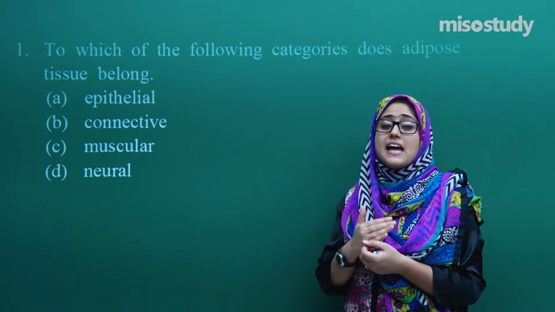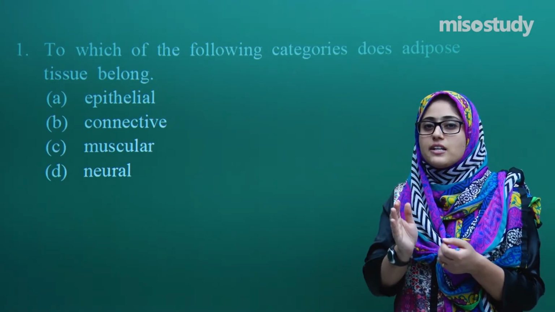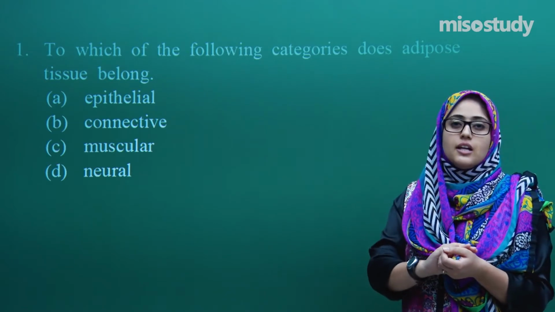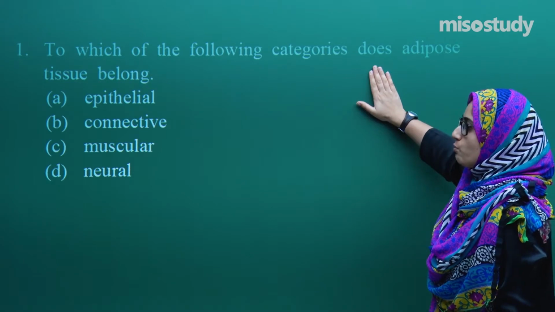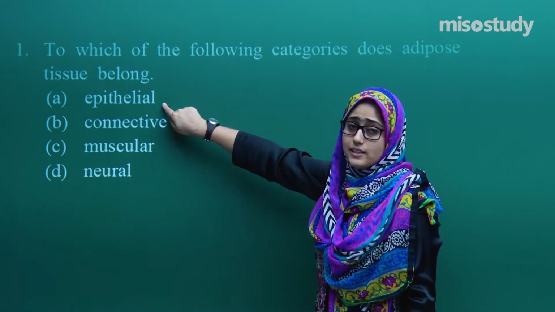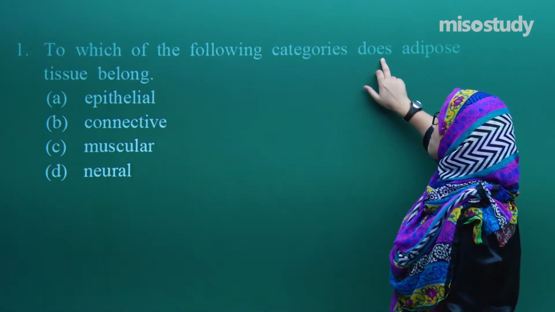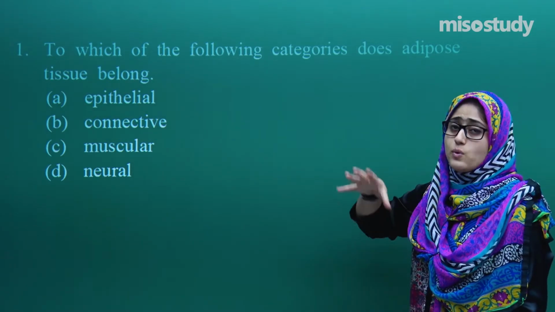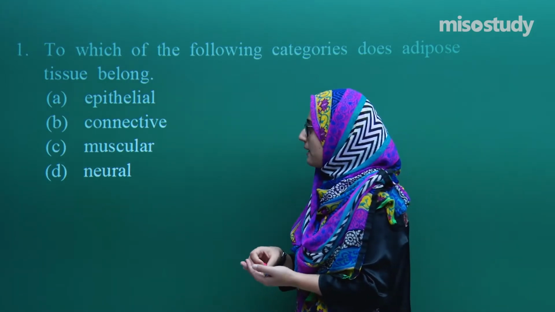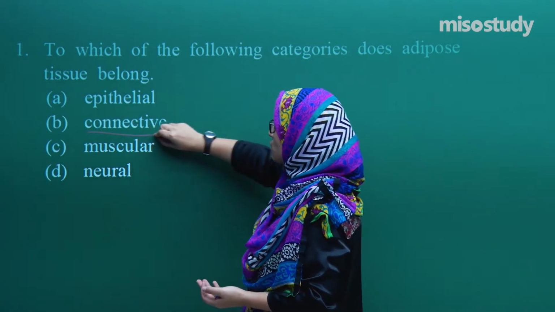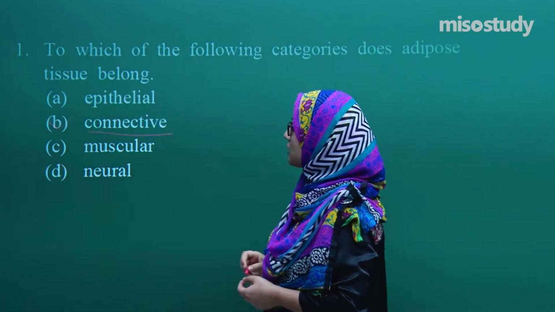And these fat cells form a layer of fat around the organs. Alright, so does this adipose tissue belong to the epithelium? No, it belongs to the connective tissue, because adipose tissue is a loose connective tissue. It's one of the types of loose connective tissue. So the correct answer will be connective tissue. So our perfect answer will be B, that is connective tissue.